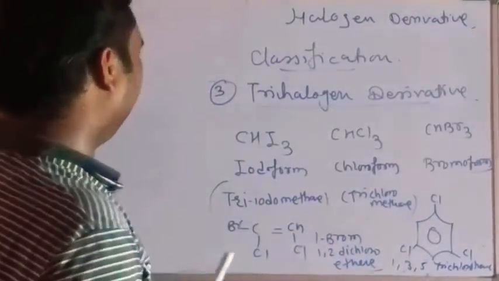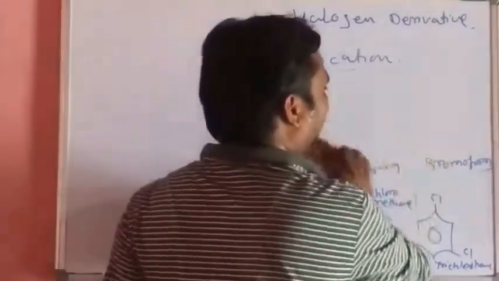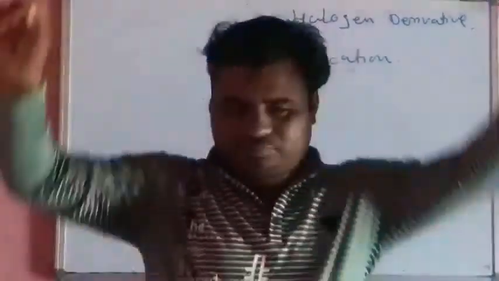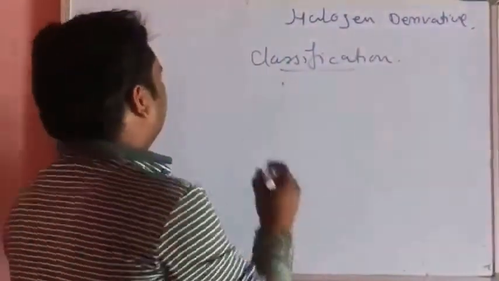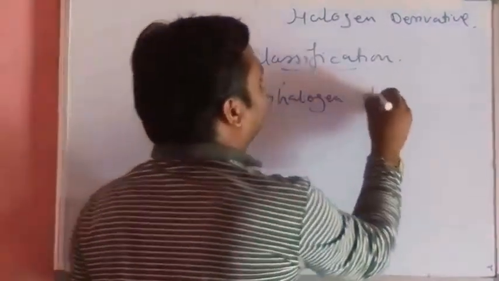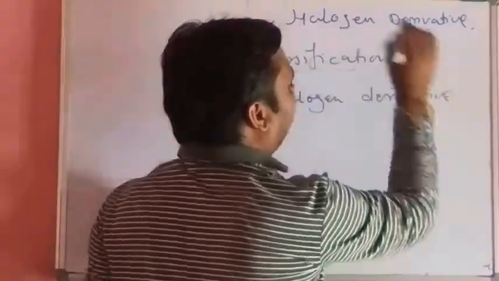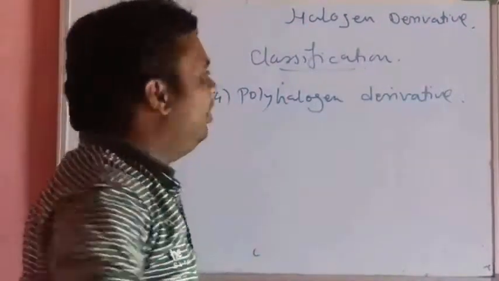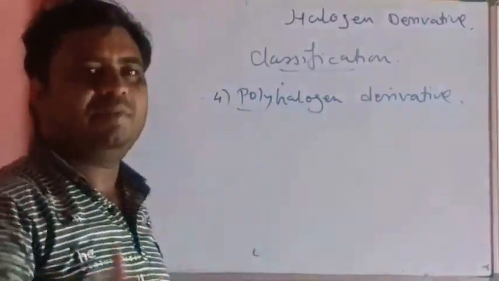Next, we have to see the 4th point, that is the polyhalogen derivative. What is the polyhalogen derivative? Poly means many.